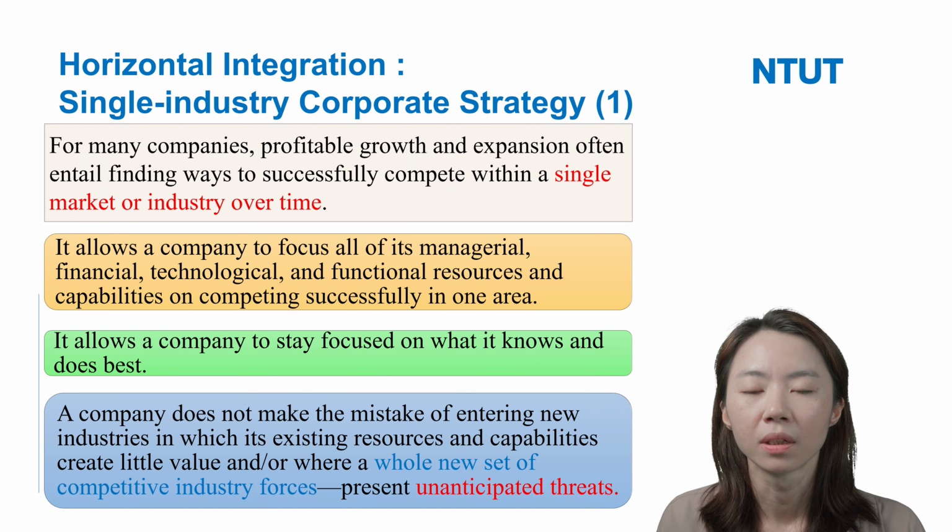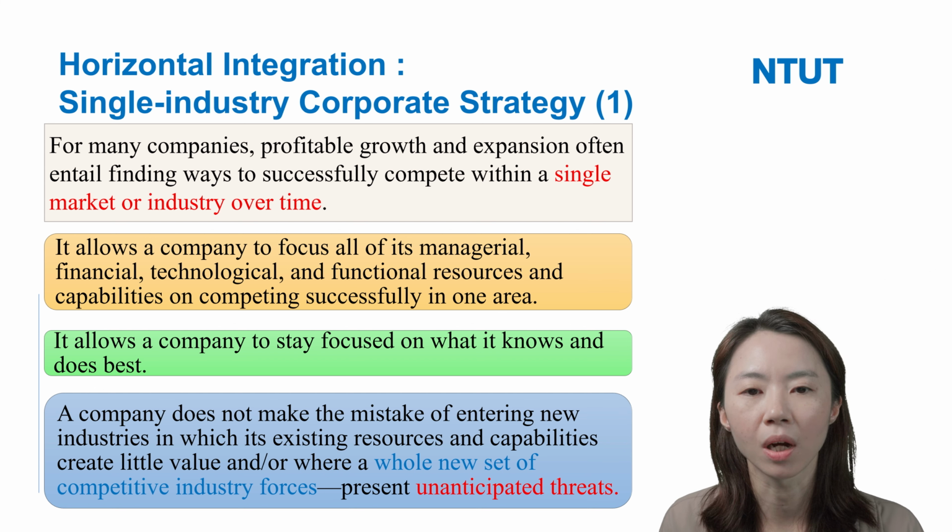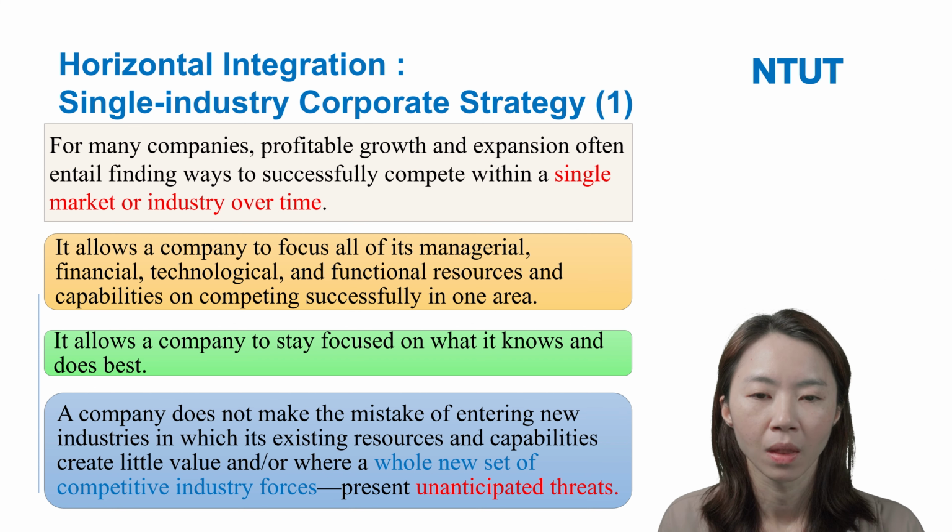First, horizontal integration, a single industry corporate level strategy. In the business environment, many companies' profitable growth and expansion often entail finding ways to successfully compete within a single market or business over time.